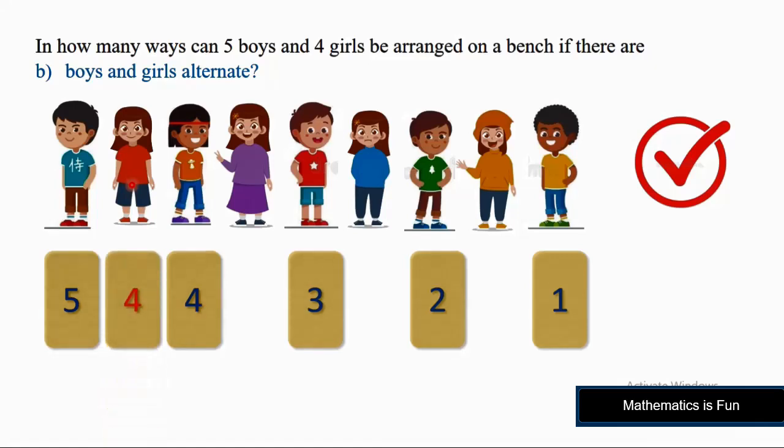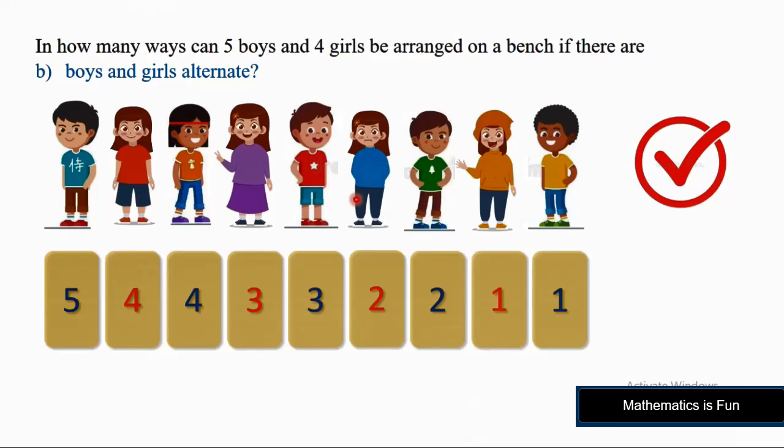Now for the second girl in the fourth place, we have three choices, because one girl is already selected, so we have three girls left to choose from. Similarly, for the third girl we have two choices, and for the last girl we have one choice.